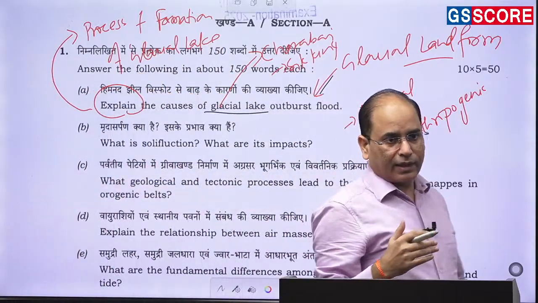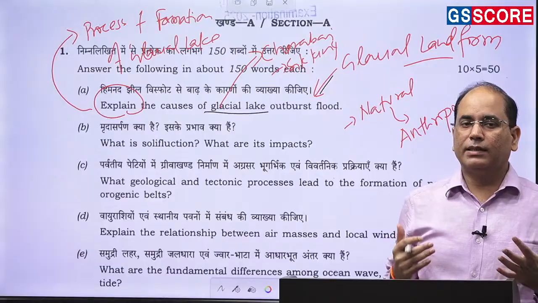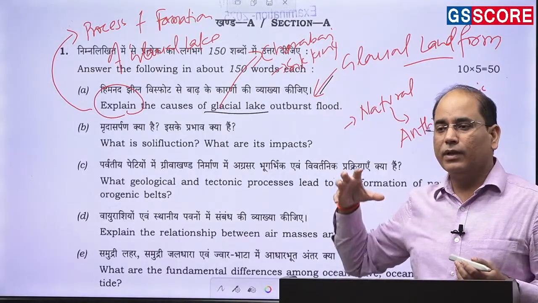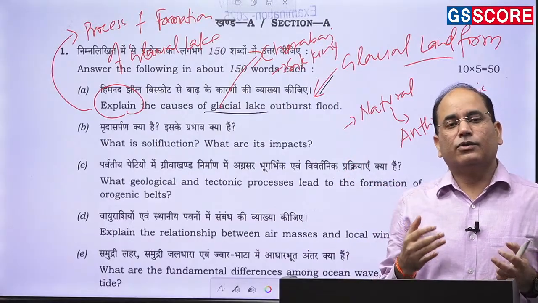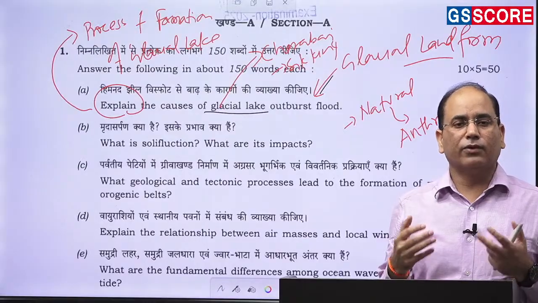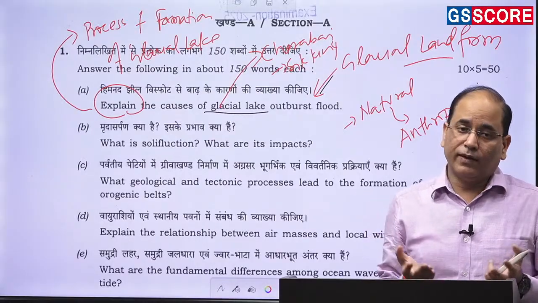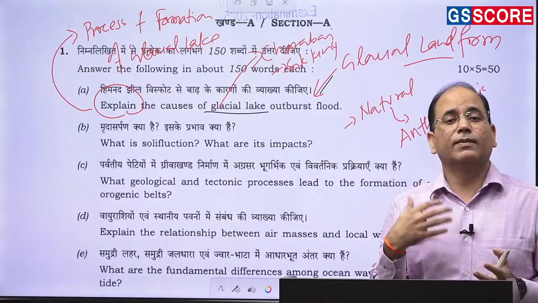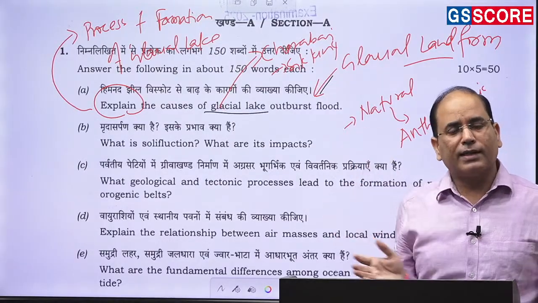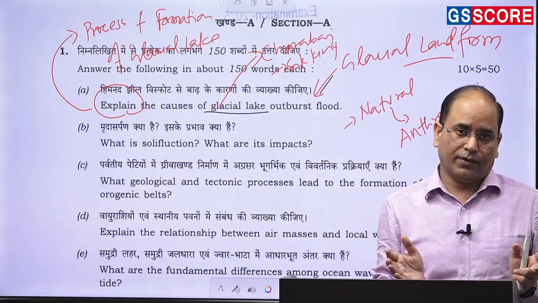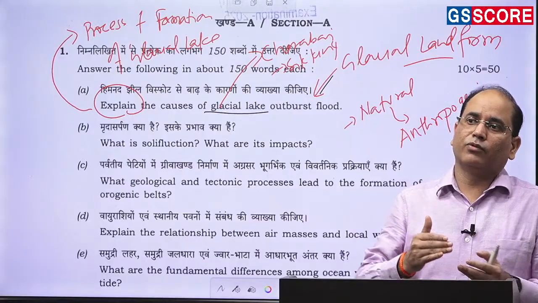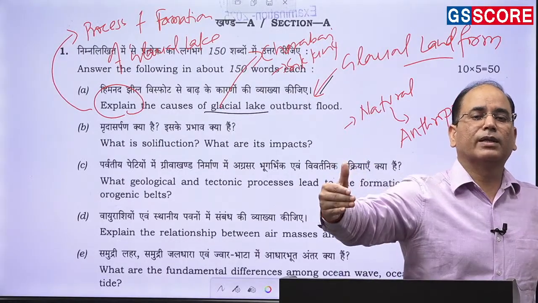because when you write about the process of glacial lake formation, how the glaciers are forming, these lakes are forming due to the movement of the glaciers. So these are erosional landforms. Whenever the glacier is moving, there is erosion, and some trough will form, and in that trough when the glacier retreats, there is melting and the melt water will get trapped. There is a different type of trapping. तो जो ट्रैपिंग होगी वो अलग अलग तरह से हो सकती है. So the question is not about the process of formation of the glacial lake outburst.